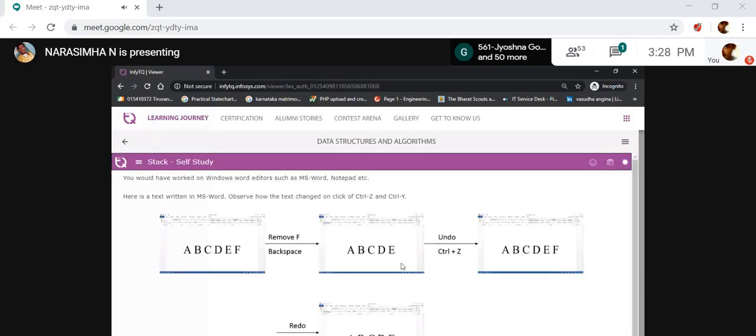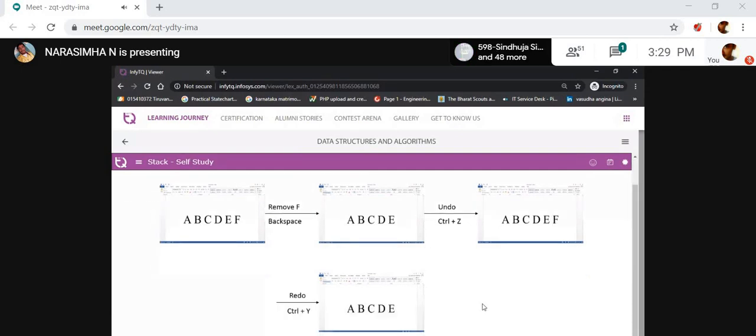See here, A, B, C, D, E, F is there. I removed F unexpectedly, but I want the data again. By using the undo operation, you can get the data.